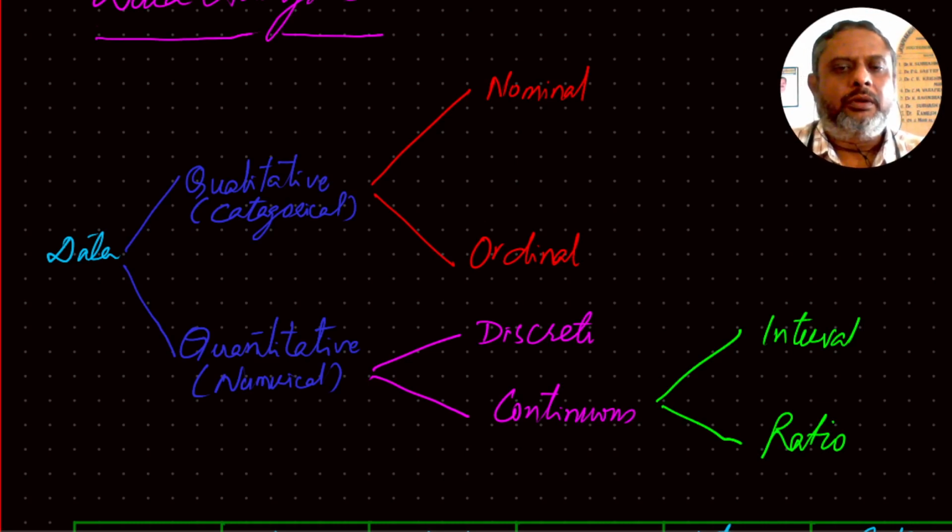In the qualitative data, there are some attributes where position does not matter. Like the gender, whether male is written first or female is written first doesn't matter. So gender comes under nominal,